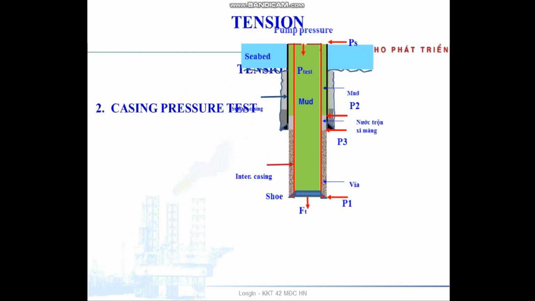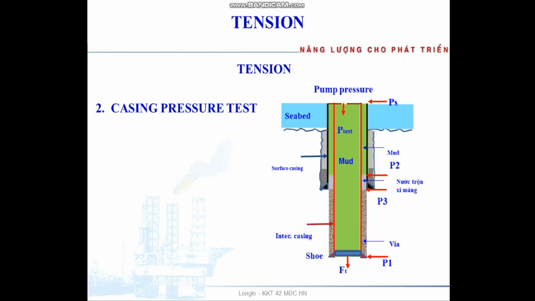Casing pressure test. When we apply pressure test on the surface, that means we apply pressure test on the shoe. This shoe has a barrier here, so that's why when applying pressure here, it makes the force, the tension force, in the bottom.